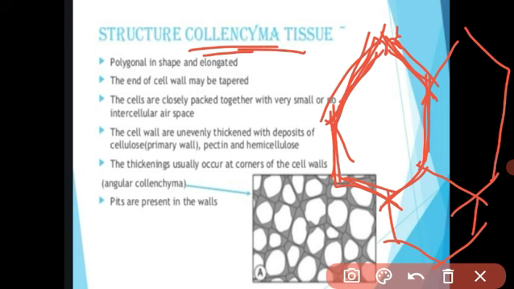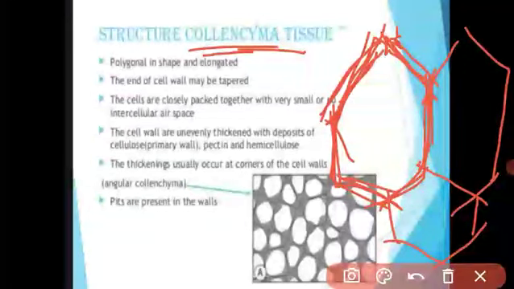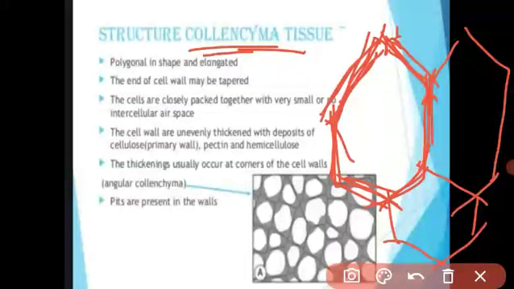What is the collenchyma? Collenchyma is a simple permanent tissue. It is polygonal in shape, with a thick cell wall, and no intercellular space is present between the cells. Each cell wall is made from cellulose and pectin. The thick cell wall provides elasticity to the branch of the plant. It also provides mechanical support, and these cells are found below the epidermis of the petioles, leaves, and stem. Epidermis means the outermost covering, and these cells are present below the epidermis. Understood, students?